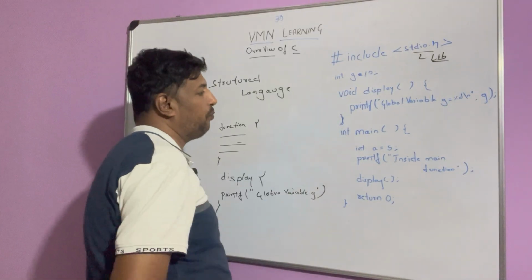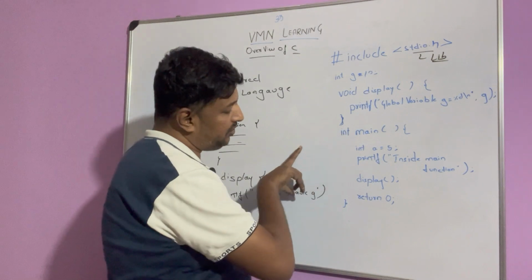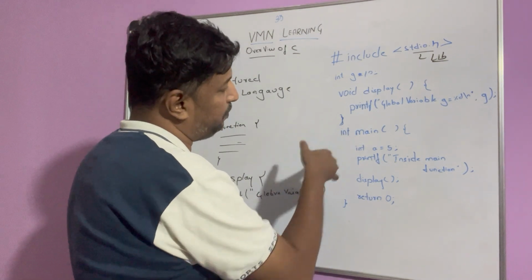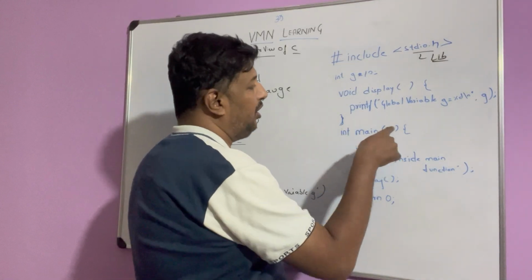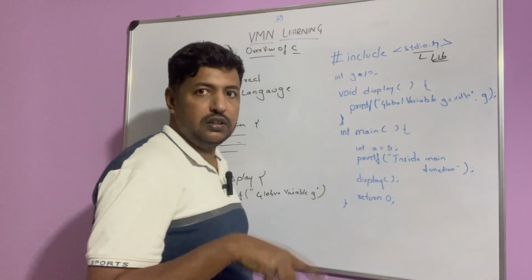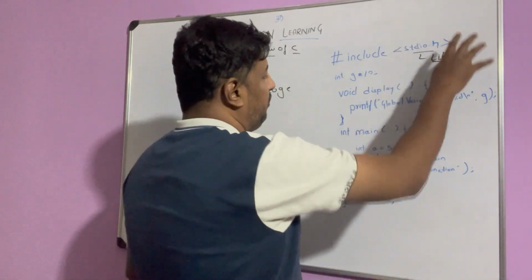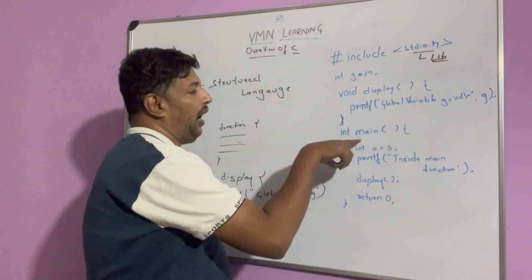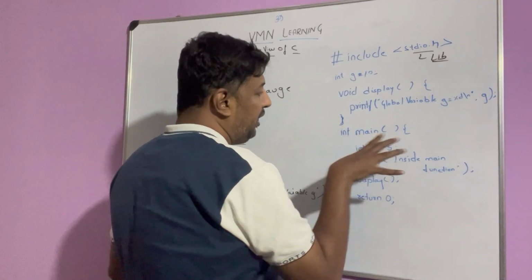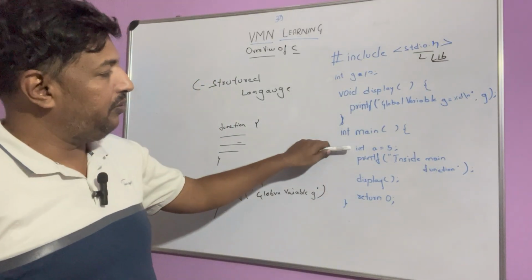This is a function, and then we have another function called int main. Correct? Main is a function which is executed. Every program's first execution starts with the function main, and here main is initializing another variable a.